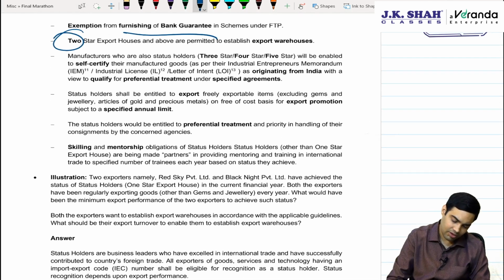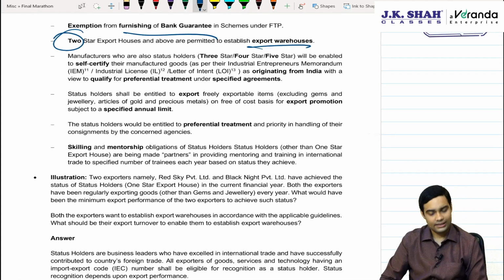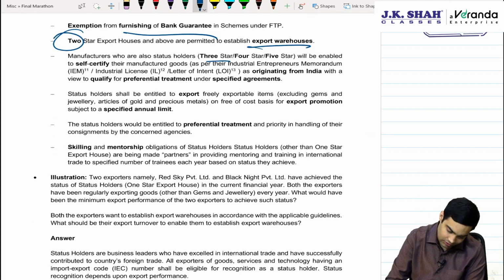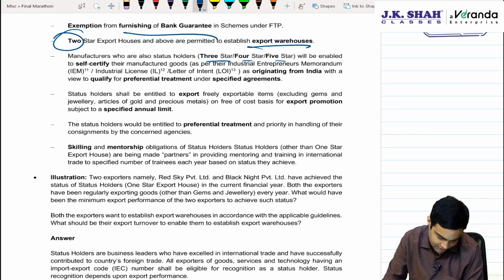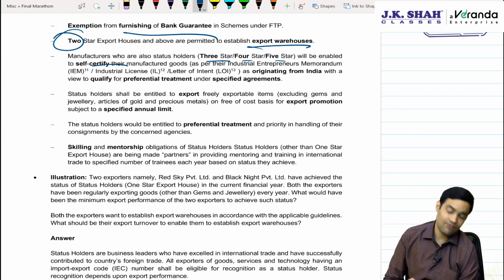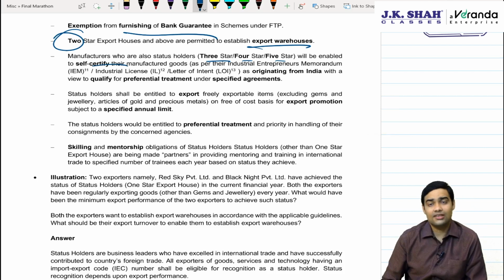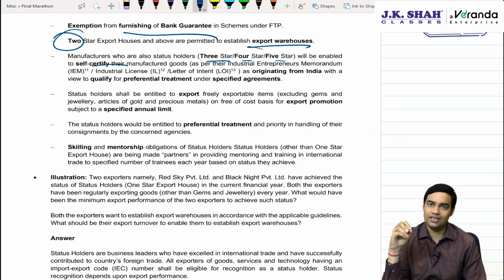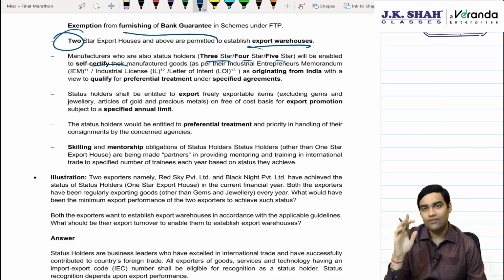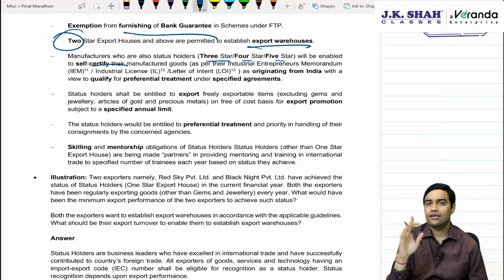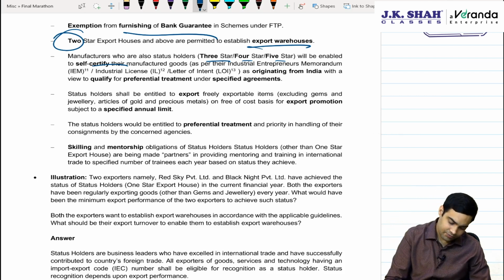2 star and above can set up an export warehouse. Plus, if you are 3 star, 4 star or 5 star, then you can self-certify your goods. That means in some products you require certification to be done by the authorities. If you are a 3, 4, 5 star holder, then self-certification is allowed.